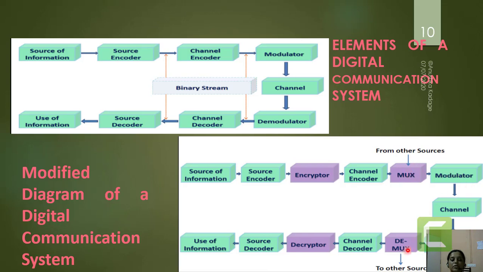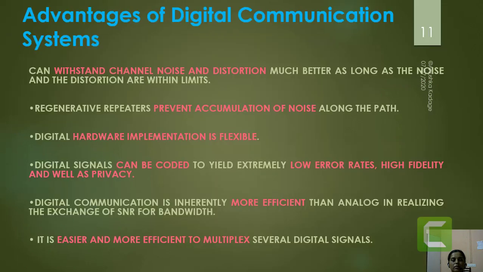Again, the demux is going to choose one of the inputs at the receiver to be decoded from the multiple inputs that have been received by the demodulator at the receiving end. So this is how the major difference between digital communication and analog communication can be seen. Here more than one source of information is transmitted in digital communication systems.